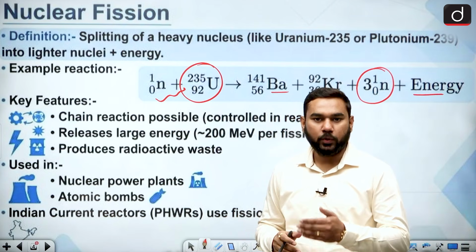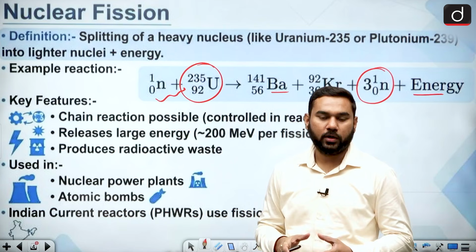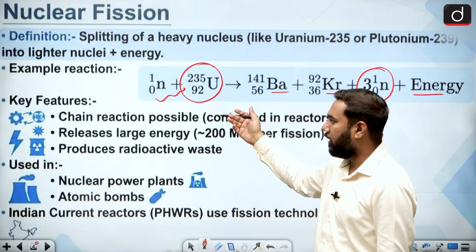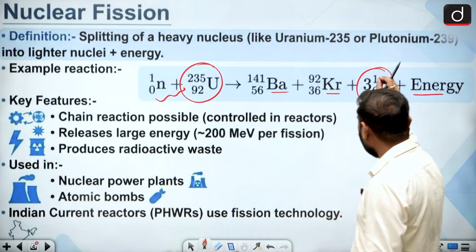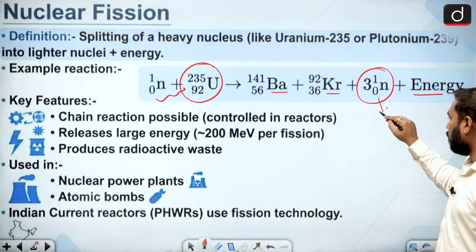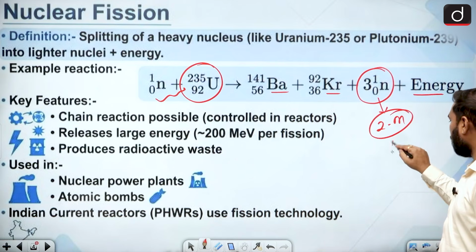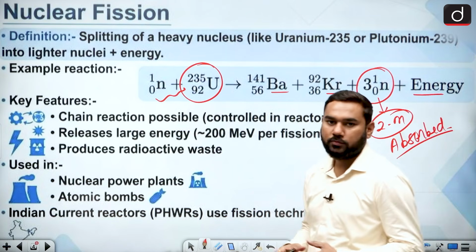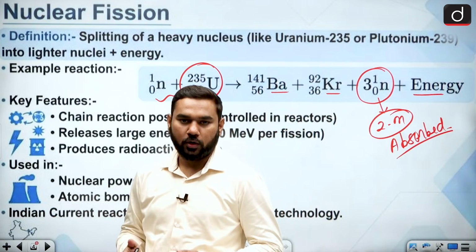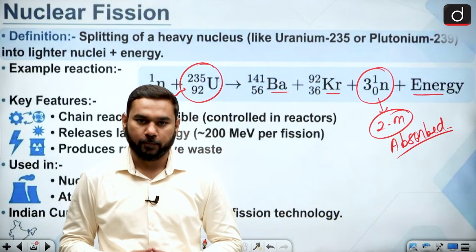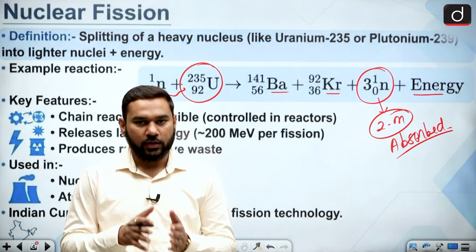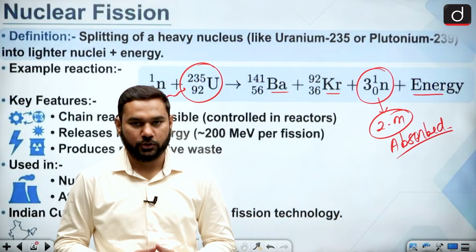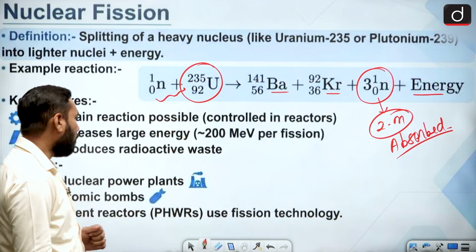Chain reaction means you can do it in a controlled manner, and for this controlled reaction we need a proper reactor. Inside this reaction, 3 neutrons come out and we can absorb 2 neutrons. So 2 neutrons are absorbed. This absorption can be done by rods known as control rods for a nuclear reactor, made of cadmium and boron. By using these rods, we have a reactor where controlled chain reactions run and provide sufficient energy. So this is basically your nuclear reactor.